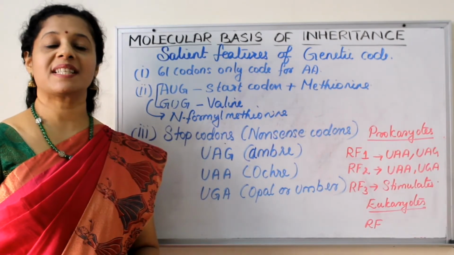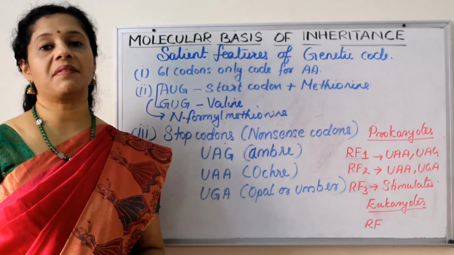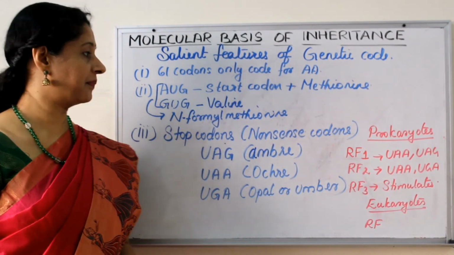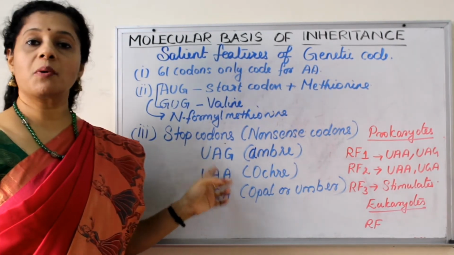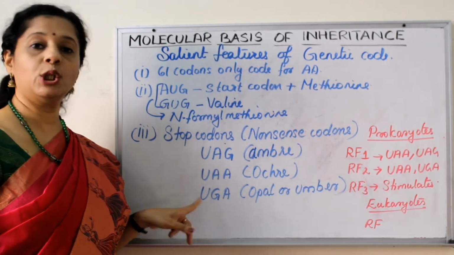The stop codons are otherwise called nonsense codons because they are not specified by any tRNA. The stop codons are of 3 types, as I mentioned: UAG, UAA and UGA.